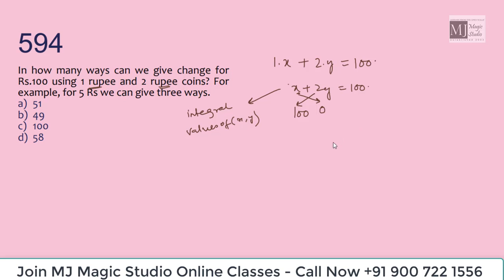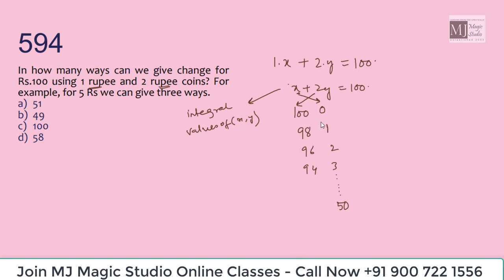Let's do 1 or 2 examples. If I increase the y value to 1, automatically this will become 2 and this will become 98. Isn't it? 100 minus 2 is 98. That means the next integral value would be 96 for y equal to 2, next would be 94 for 3, and till what point can we go? We can go till 50.